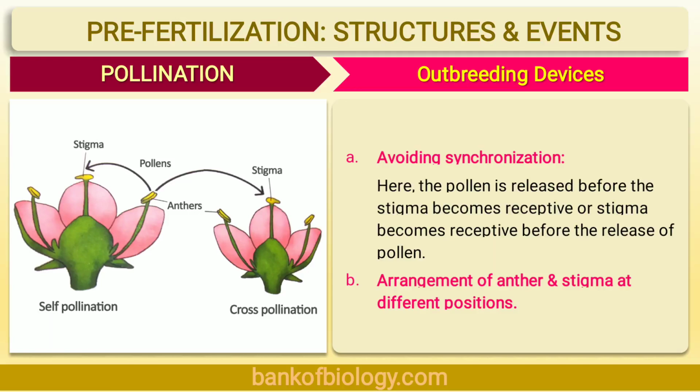And the second type is the protogyny. In this type, gynoecium matures earlier than the androecium. For example, Gloriosa plant. So protandry and protogyny come under the dichogamy category. In this, pollen grain is released before the stigma becomes receptive, or stigma becomes receptive before the release of pollen. So protandry means androecium matures first and then gynoecium. Protogyny means gynoecium matures first and then androecium.